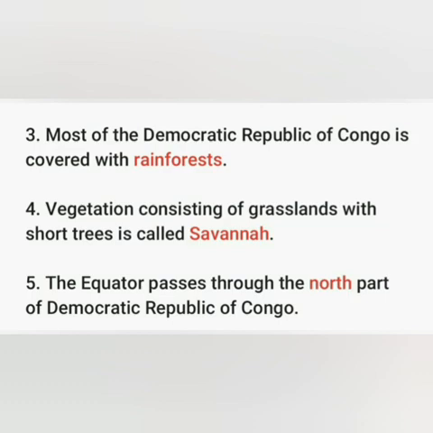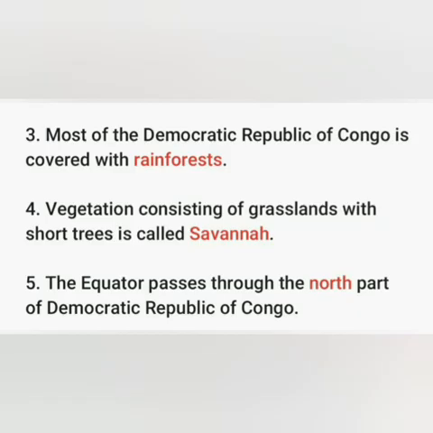Next, the equator passes through the dash part of Democratic Republic of Congo. Students, in the beginning of this class, I have shown you the picture and have explained everything about the Democratic Republic of Congo, and I hope you all know the answer, that is north. The equator passes through the north part of Democratic Republic of Congo.